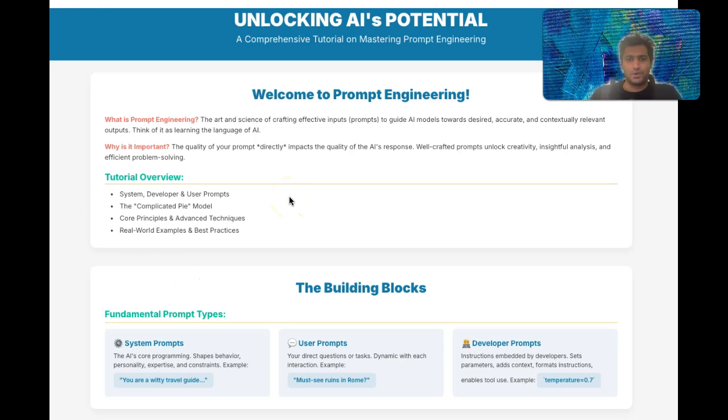By the end of this tutorial, you'll not only understand what prompt engineering is, but also how to apply it effectively to get the most out of any AI model. We'll cover everything from crafting the perfect word-for-word script for your own AI interactions to optimizing your content for discoverability. We respect your learning journey and are genuinely excited to guide you through this fascinating field.